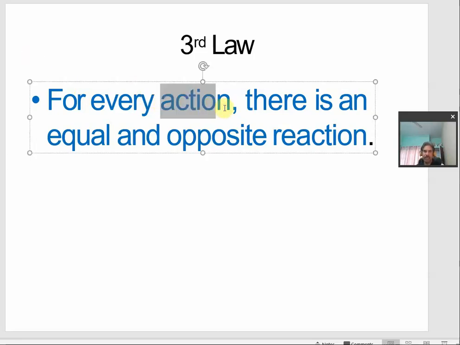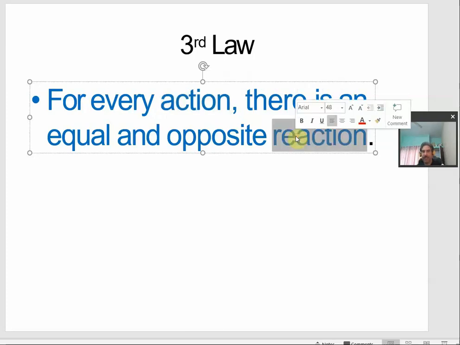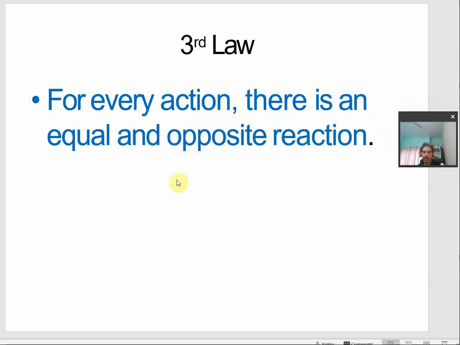Actually, these are nothing but the forces. Action is the force, reaction is the force in response to the action force. Suppose that one object is applying a force on the other object. How can this force be applied? It can be applied in any number of ways.